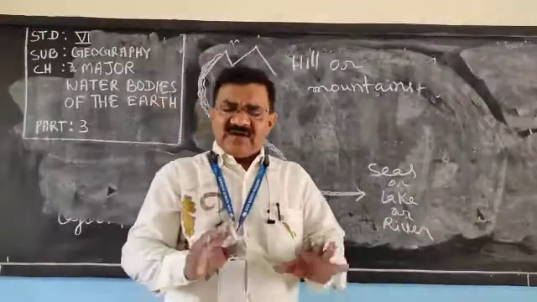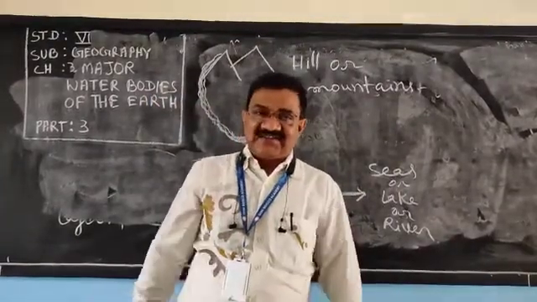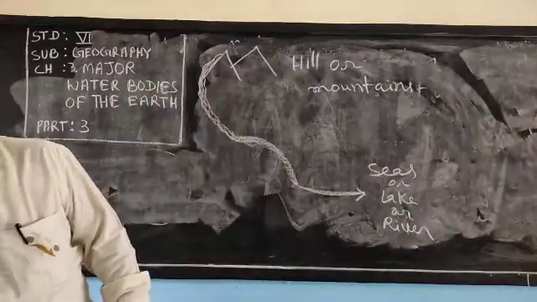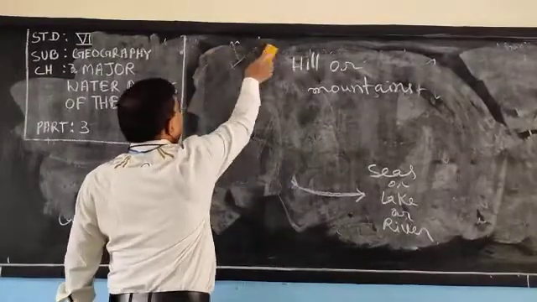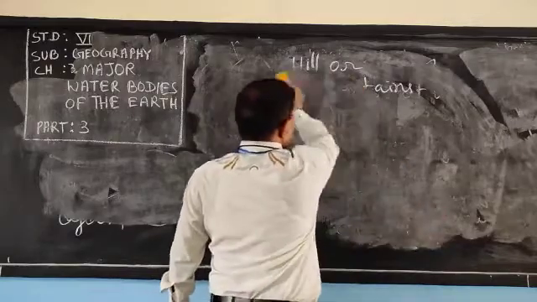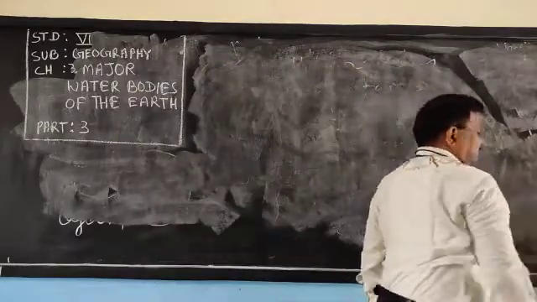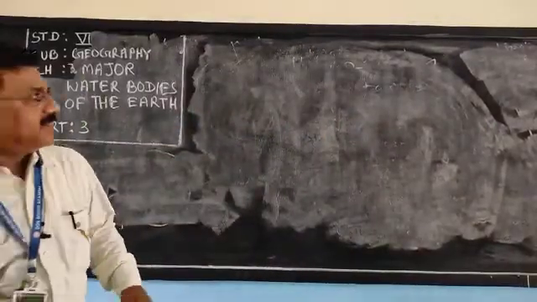Next, the importance of rivers and lakes. First, let us discuss the importance of lakes. What are the importance of lakes? We have discussed the importance of oceans. Almost the importance will be the same.